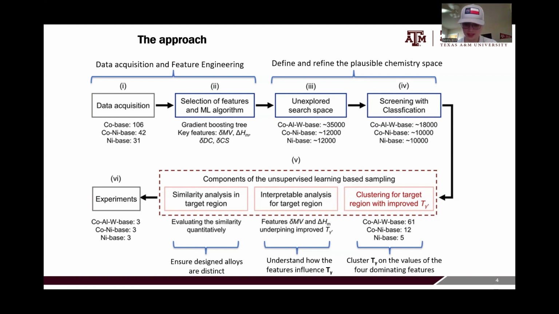These can be things like enthalpy of mixing, atomic radius, etc. And then they go on to define what the chemistry space is going to be. They initially defined a very vast chemistry space of about 89,000 alloys, and then they did some refining of this space, eliminating alloys that would immediately not be feasible, constraining it a little bit.